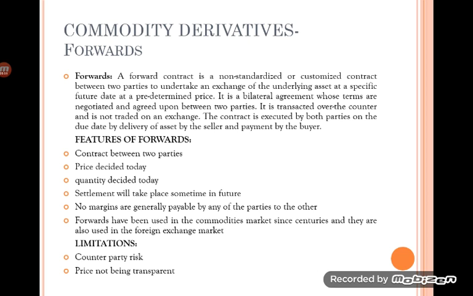That is the future trading, the derivative trading, that we are talking about. No margins are generally payable by any party to each other when they enter into a forward contract, which is unlike a futures contract, because it expects margins.